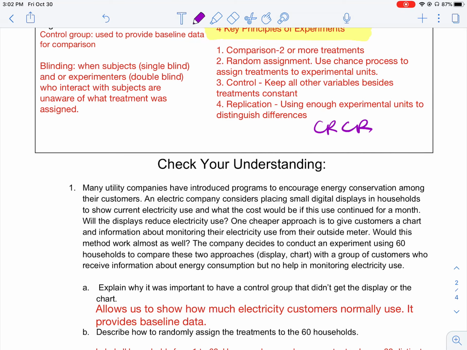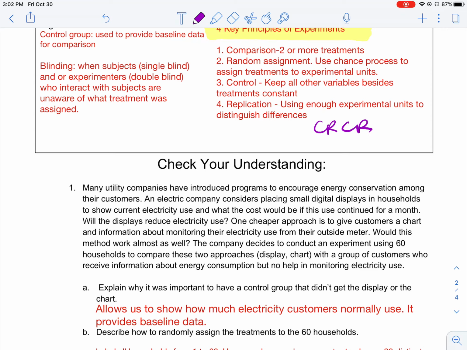So one is to put a digital display, one is to make the chart, and then the company decides to conduct an experiment using 60 households to compare these two approaches. So we have a display approach, we have a chart approach, with a group of customers who receive information about energy consumption but no help in monitoring electricity use.